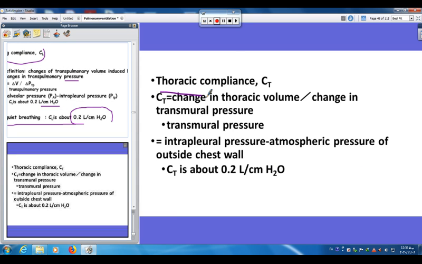Thoracic compliance as well, CT. Thoracic compliance is the change in thoracic volume per change in transpulmonary pressure, which is the intrapleural pressure minus the atmospheric pressure outside the chest wall. Thoracic compliance is about 0.2 liters per centimeter of water.